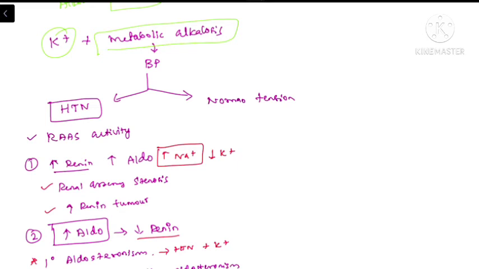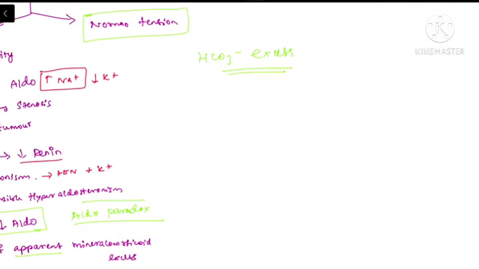So we have discussed the various etiologies behind hypokalemia, and the last but most important etiology is patients with normotensive hypokalemia. In these patients there will be metabolic alkalosis because of bicarbonate excess. So what is causing this?